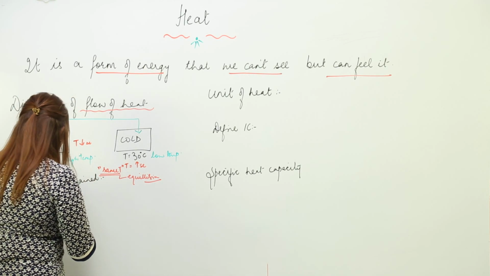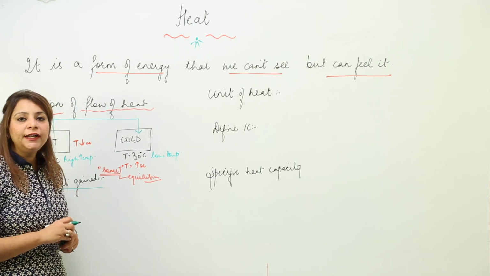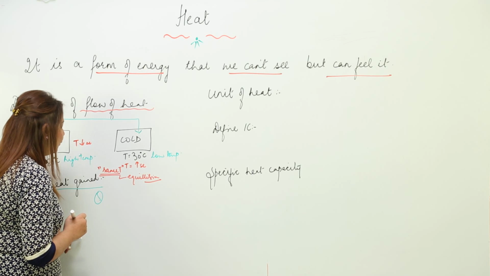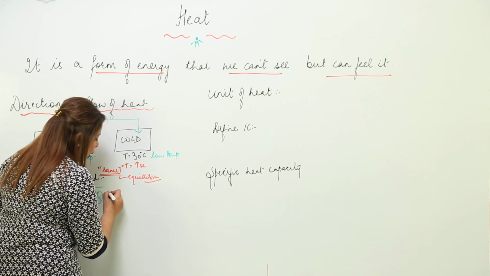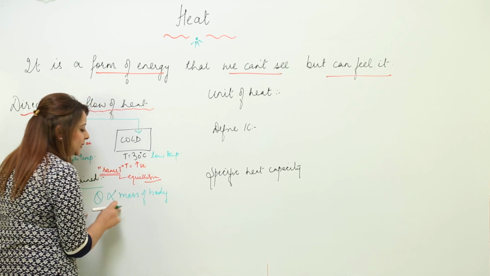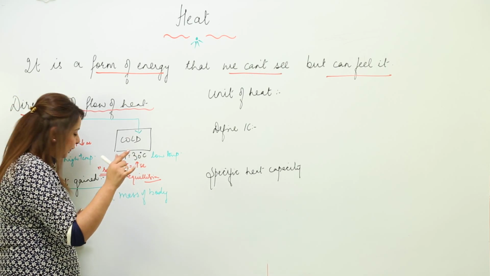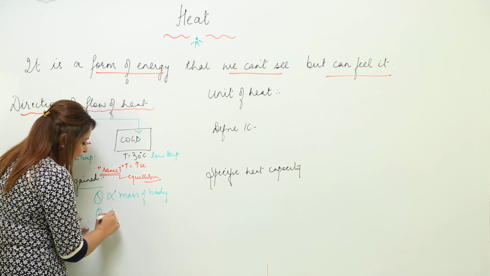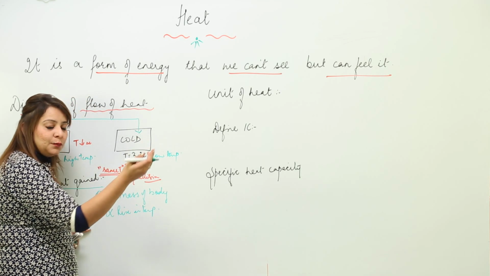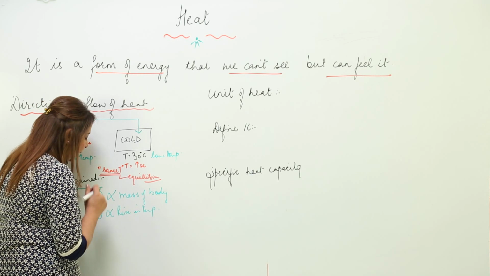Now, there are certain factors which influence the amount of heat gained by any body. Let's say heat is denoted by Q. The amount of heat gained depends upon the mass of the body. The more the mass of the body, the more heat it will gain to raise its temperature by a specific amount. Likewise, the amount of heat depends upon the rise in temperature. If you need to raise the temperature to a certain point, then you need to supply more heat.